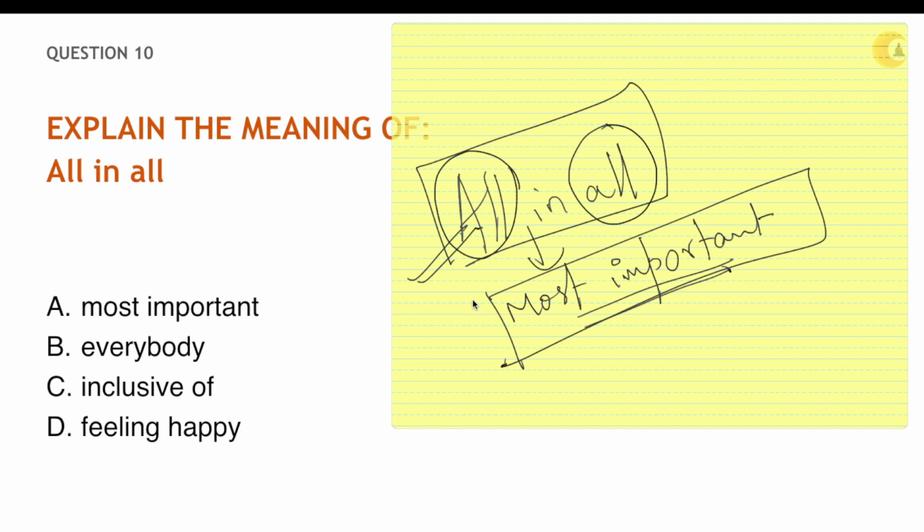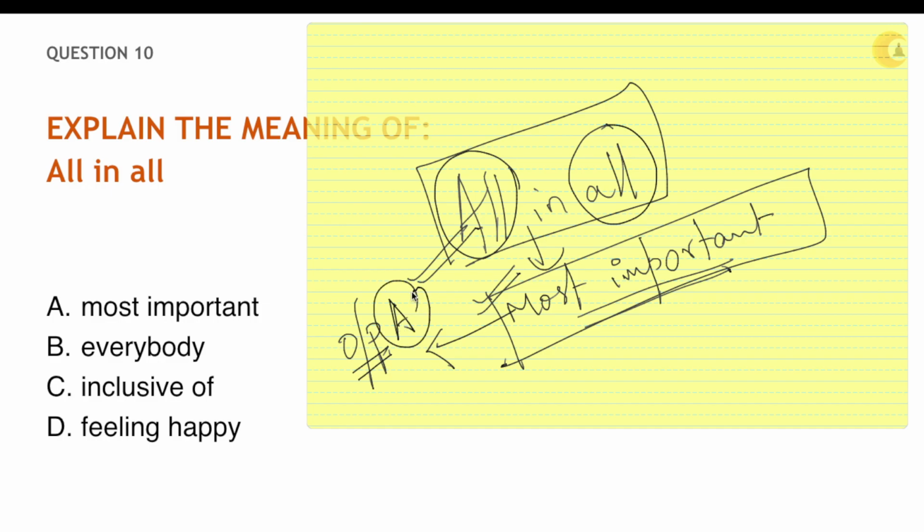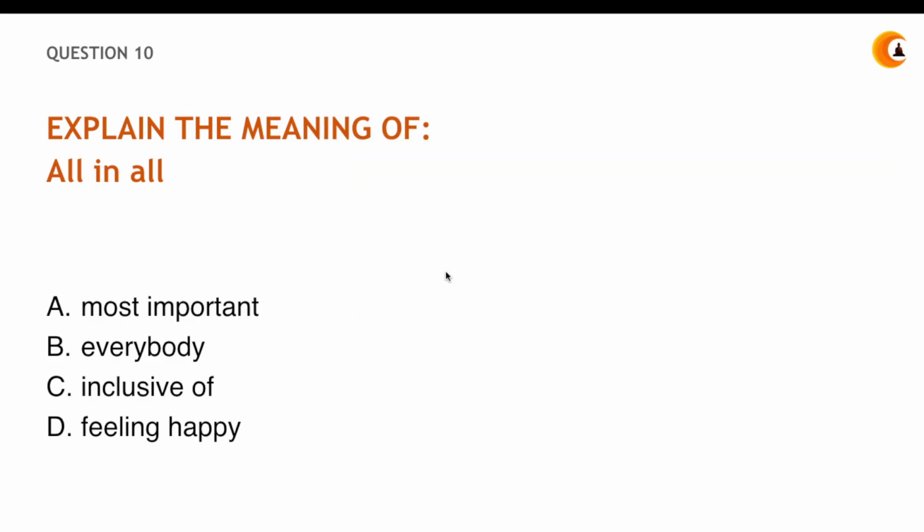So that's what the term all in all means, that is, most important, and your answer is in option number A, the first one, most important. It's not everybody, but it means that if I have you, I have everybody. It's not exactly everybody, it means you're the most important person. Inclusive of? No. Feeling happy? No. It simply means most important. Just remember this, that all in all means most important, right?